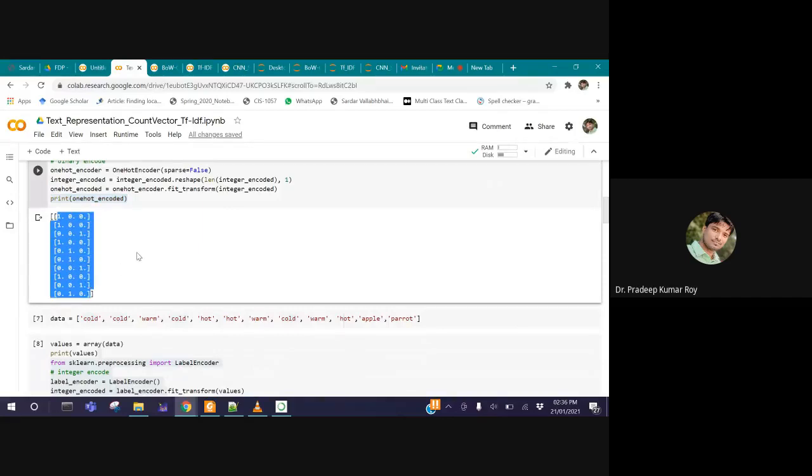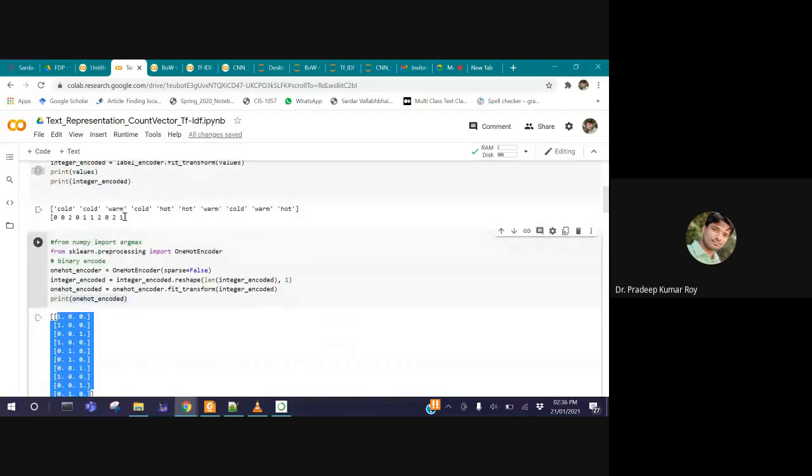As we have already seen, 0, 1, and 2, only three different integers we have. Now every word is represented in three columns. For each word it is a three-value vector.